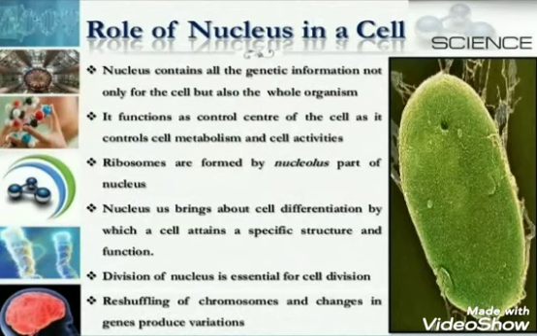It contains all the genetic information not only for the cell but also for the whole organism. It functions as a control center of the cell as it controls all the metabolic activities that are occurring inside the cell. Ribosomes are also formed by nucleolus, which is a part of nucleus. Nucleus brings about cell differentiation by which a cell attains a specific structure and function. Division of nucleus is essential for cell division. Reshuffling of chromosomes and changes in the genes produce variation.